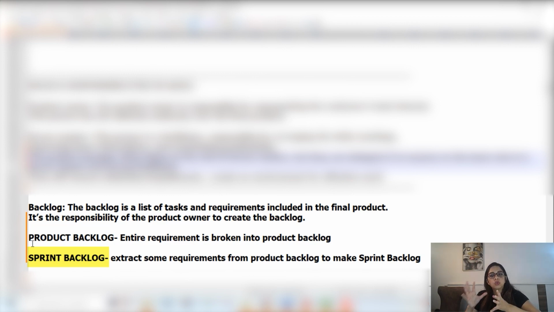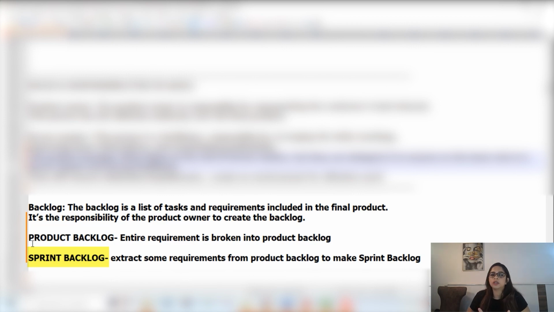So that bunch or set of items which we are going to work on in this particular sprint will be termed as the sprint backlog. Now let's say in the second sprint we'll have another bunch, but let's say some backlogs remain unworked, or they couldn't be finished or were half worked. So they will also be considered as backlog of sprint 2 now, because they'll move to the second sprint, right? So the sprint backlog is a set of tasks which we are going to work on in that particular sprint.